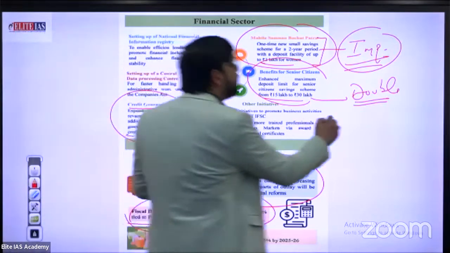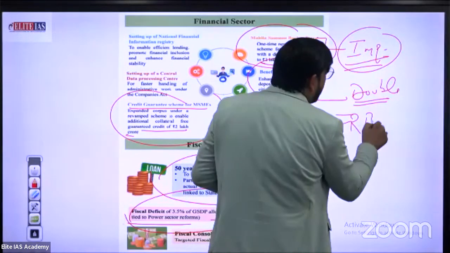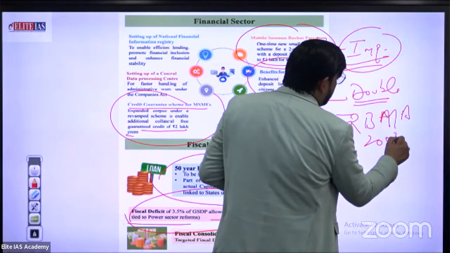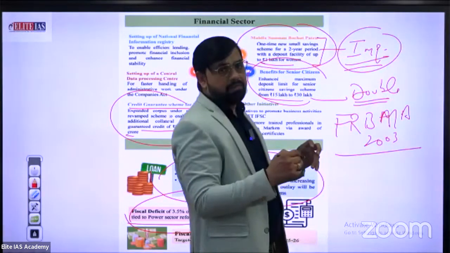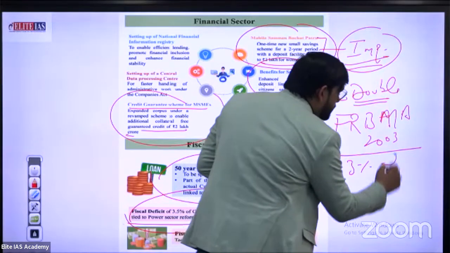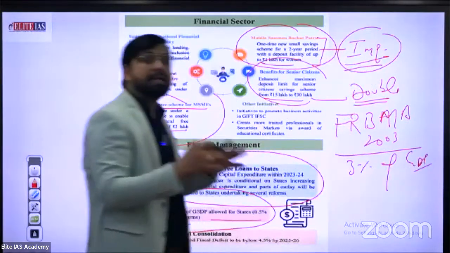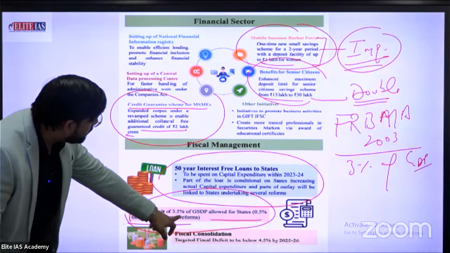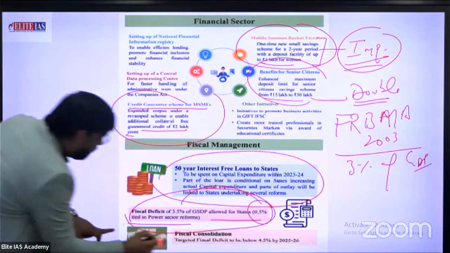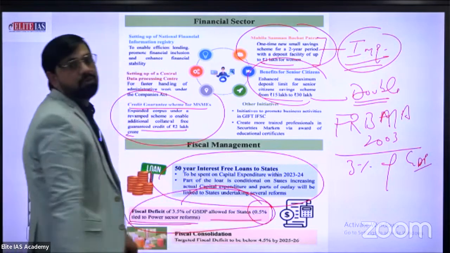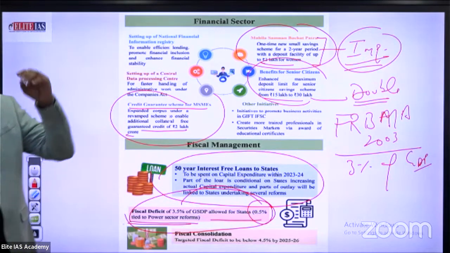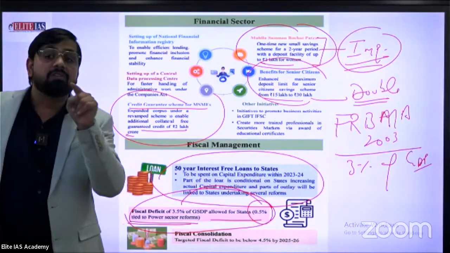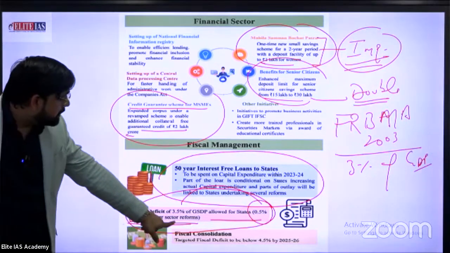Because, as you know very well, according to FRBMA 2003, the ideal maximum limit of fiscal deficit is 3% of GDP. But the central government allows the states a fiscal deficit of 3.5%, with 0.5% tied to power sector reforms. The government says, okay, I'm allowing you to have more, a 0.5% higher deficit, but especially for which sector? Especially for power sector reforms.